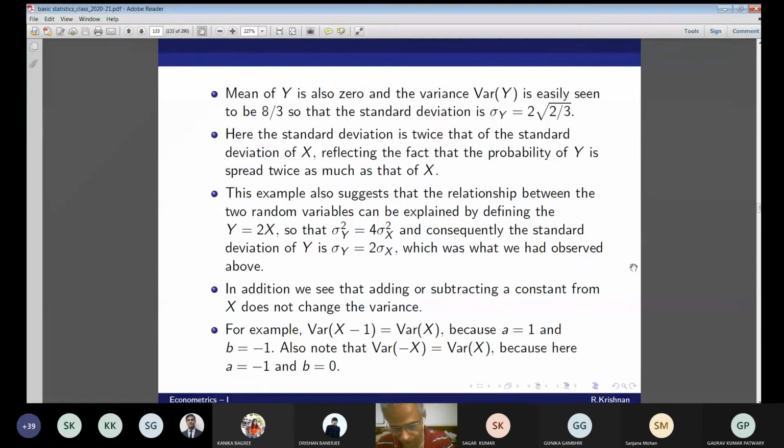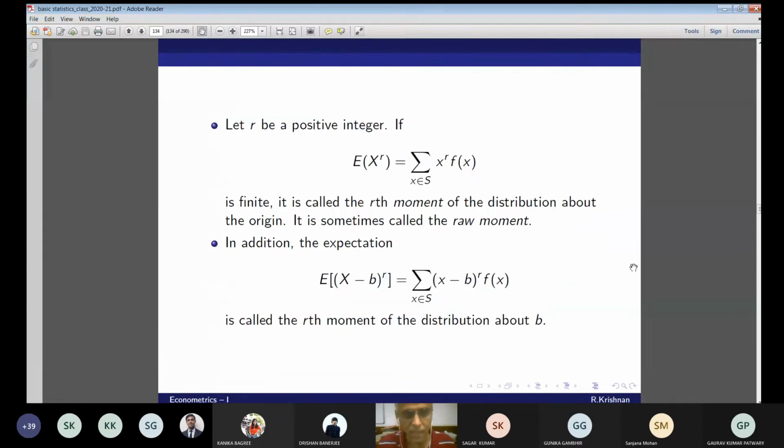Also note that Var(-6) is also equal to Var(aX + b), because here a is equal to -1 and b is equal to 0. OK, now I'm going to explain this.